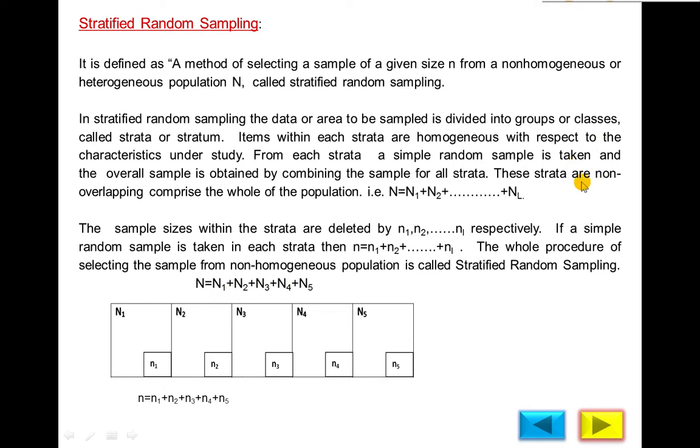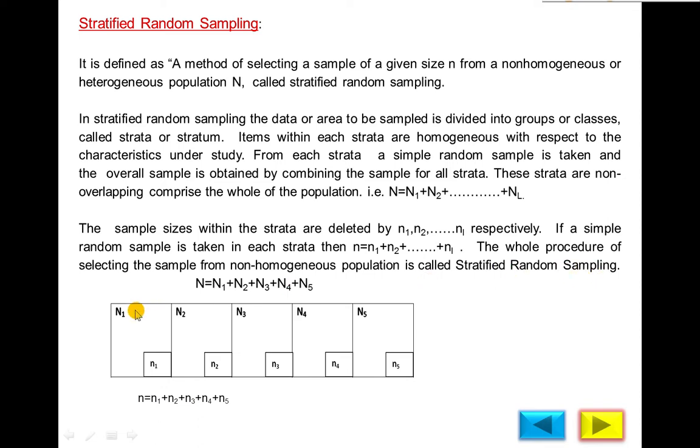So these strata are non-overlapping and comprise the whole of the population. N is equal to N1 plus N2 plus N3 and so on up to NL. The sample sizes within the strata are denoted by n1, n2, n3 and so on respectively. If a simple random sample is taken in each stratum, then the total sample size equals small n1 plus small n2 and so on up to the last. The whole procedure of selecting the sample from a non-homogeneous population is called stratified random sampling.